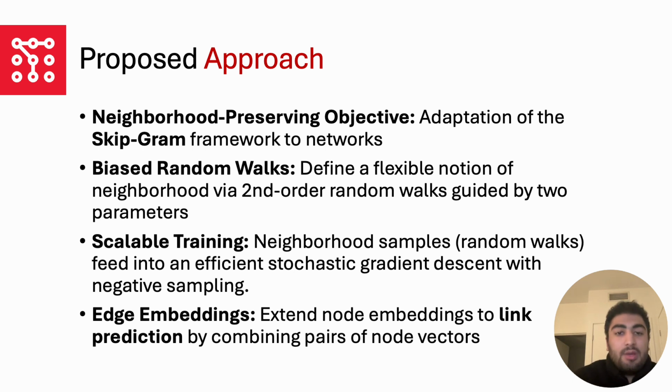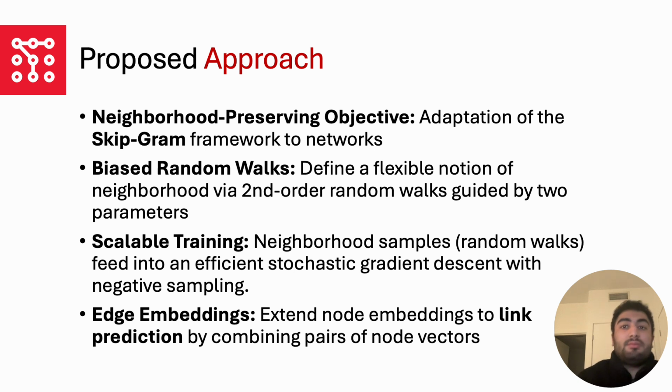Also, we have scalable training, which is accomplished by neighborhood sampling through random walks, which feed into an efficient stochastic gradient descent with negative sampling. The runtime is very fast, which is O of V plus E. This shows that our algorithm supports real-world large graphs. Finally, our edge embedding extends node embeddings to link prediction by combining pairs of node vectors, enabling